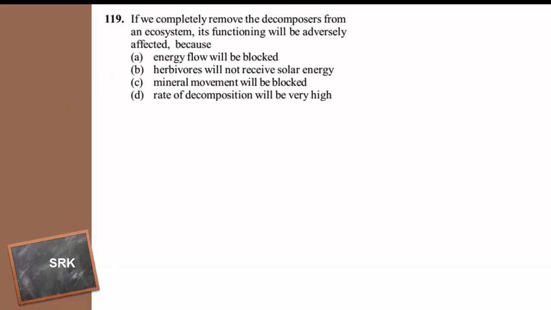If we completely remove the decomposers from an ecosystem, its functioning will be adversely affected because: energy flow will be blocked, herbivores will not receive solar energy, mineral movement will be blocked, rate of decomposition will be high. What happens if all the decomposers are completely removed from the ecosystem? What will happen? Mineral movement will be blocked.